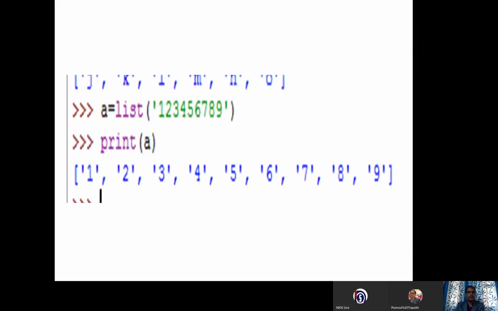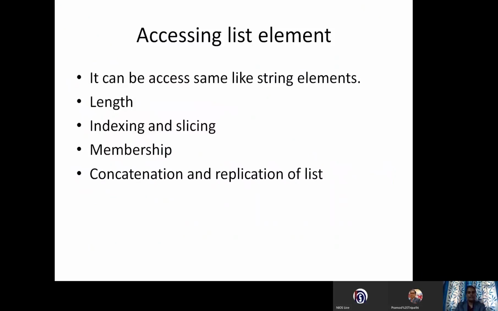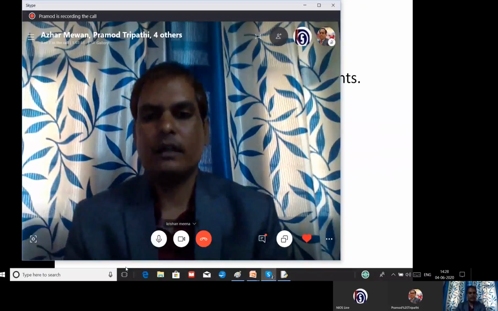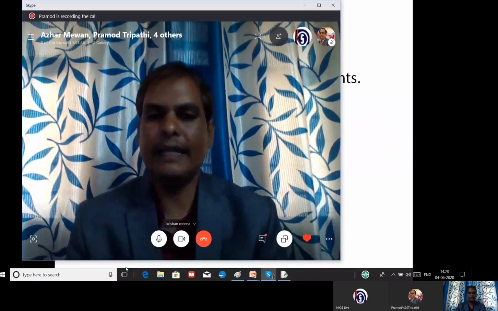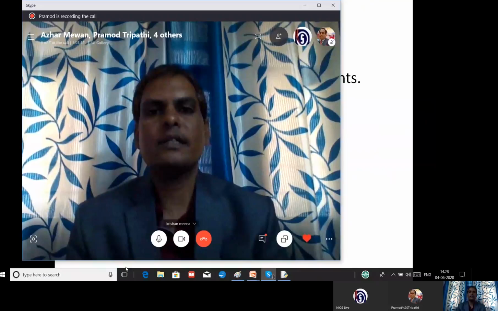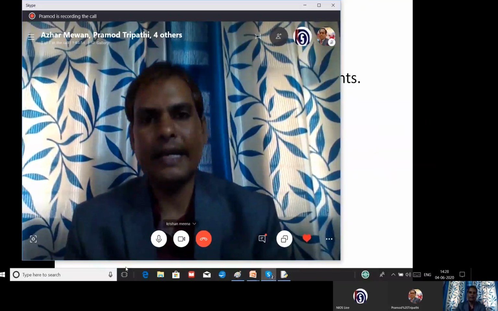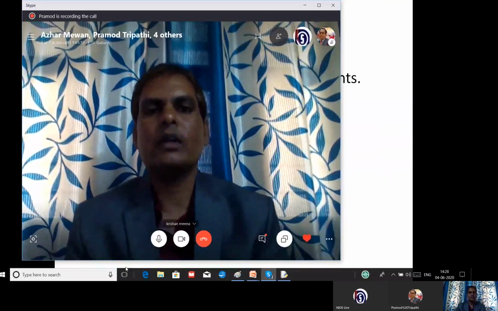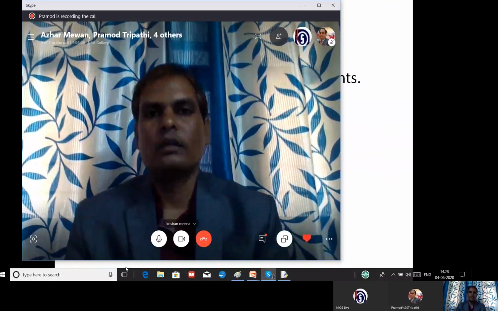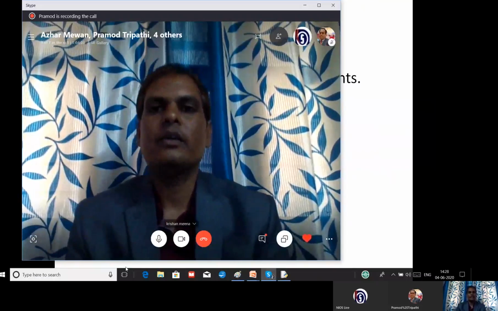Right. Now, how to access the list element? Just now we learned about the string type of data, and we saw that the characters can be accessed with the help of indexing. The same thing is there for a list also. When you want to access the list data, you can go for indexing. The first element of your list is at index number 0 and the next element is at index number 1, and so on. At the same time, you can access it by putting the index value.